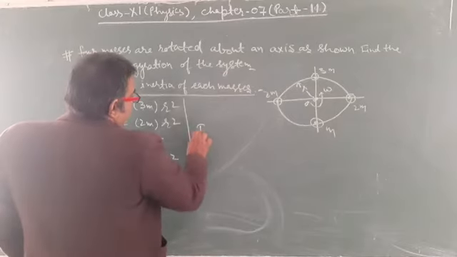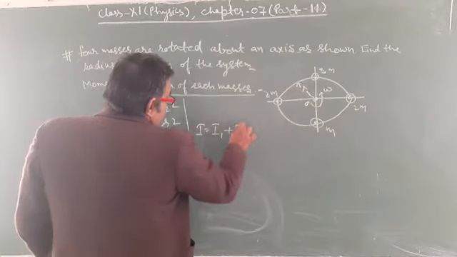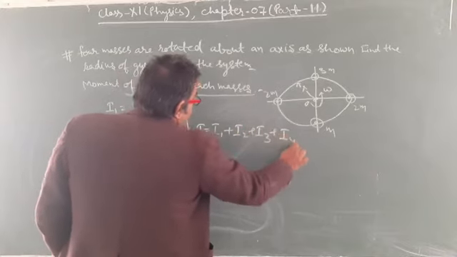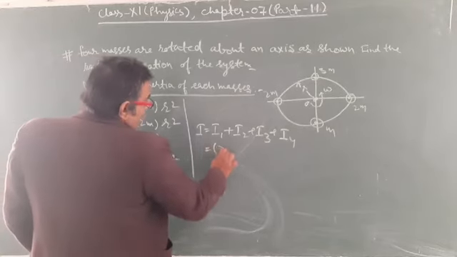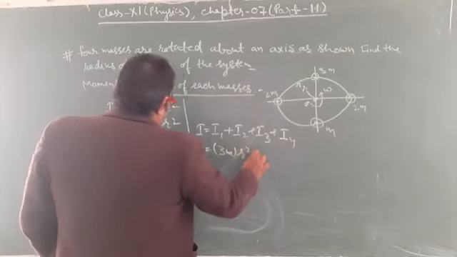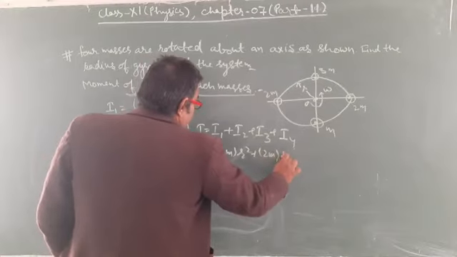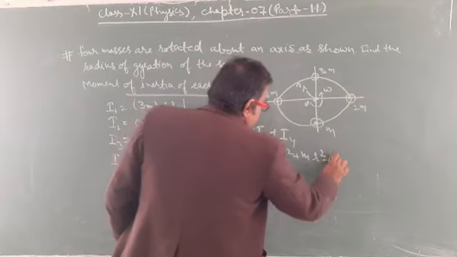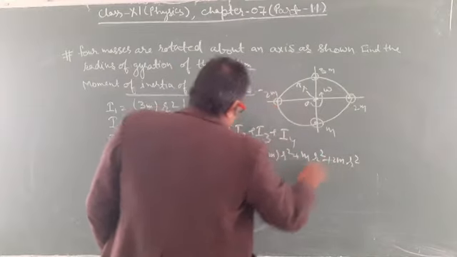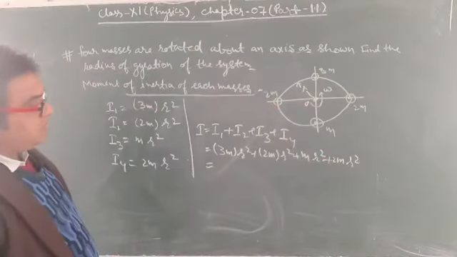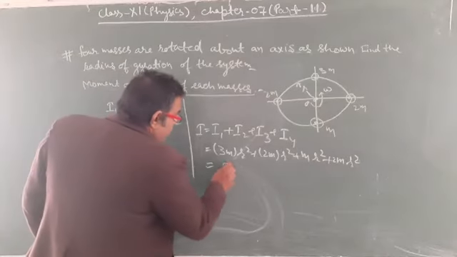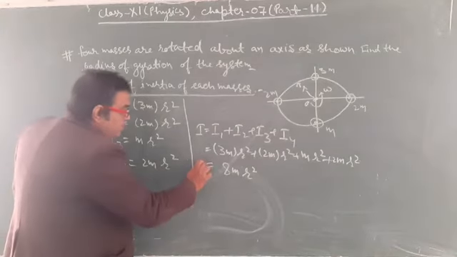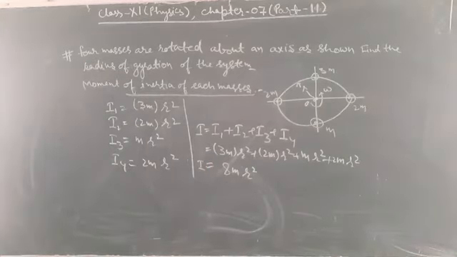So the total moment of inertia of the system is I1 plus I2 plus I3 plus I4, and it is equal to 3m r square plus 2m r square plus m r square plus 2m r square, which is 8 m r square. 8 m r square is the total moment of inertia.